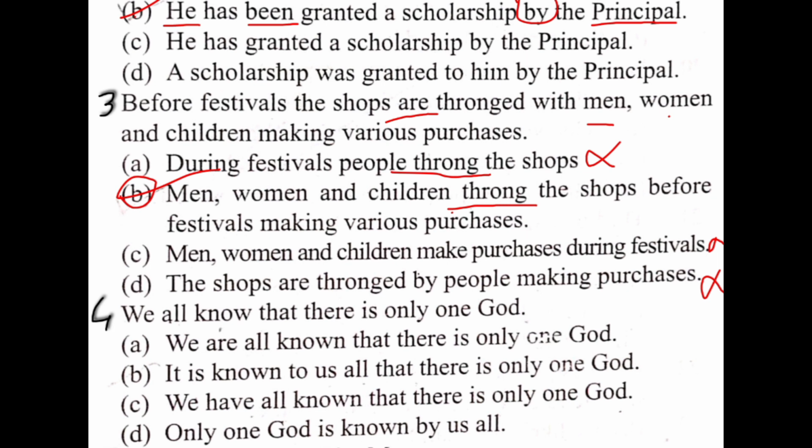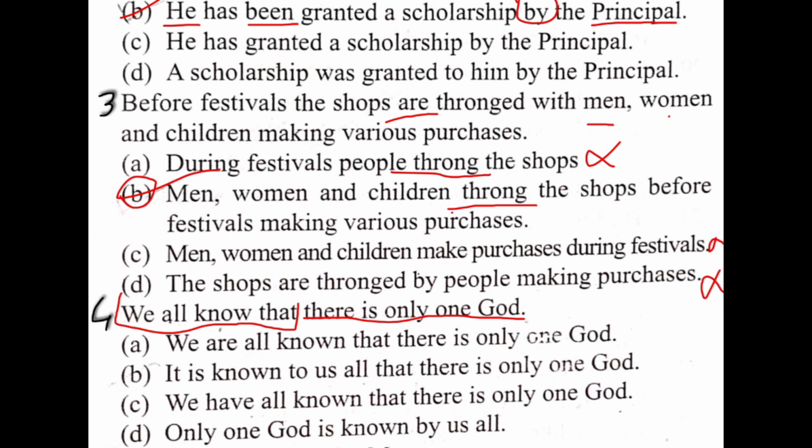Come to the next sentence. We all know that there is only one God. There is only one God. It is a statement. It can't be changed. There is no subject, object. But in the first part, we all know that. You have to always keep this point in your mind.